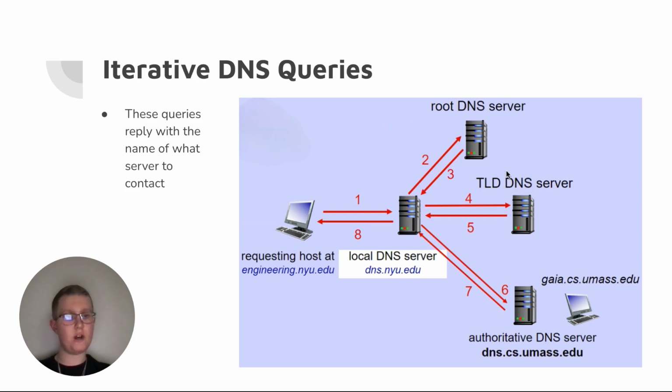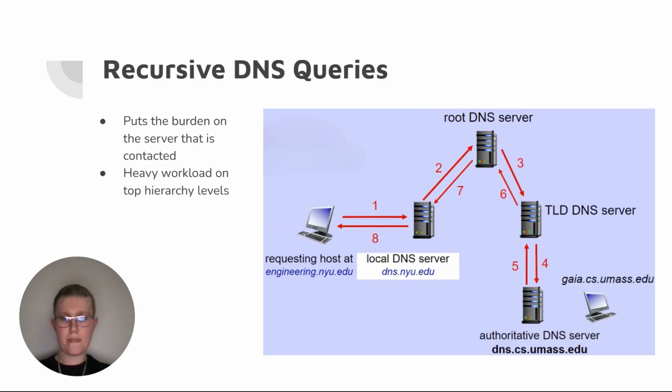So if I get a query resolved on the TLD server, it's going to return to me right away. But no matter where the query is resolved, what level of hierarchy server it's on, the local DNS server will give me that final answer and get me to where I want to go.